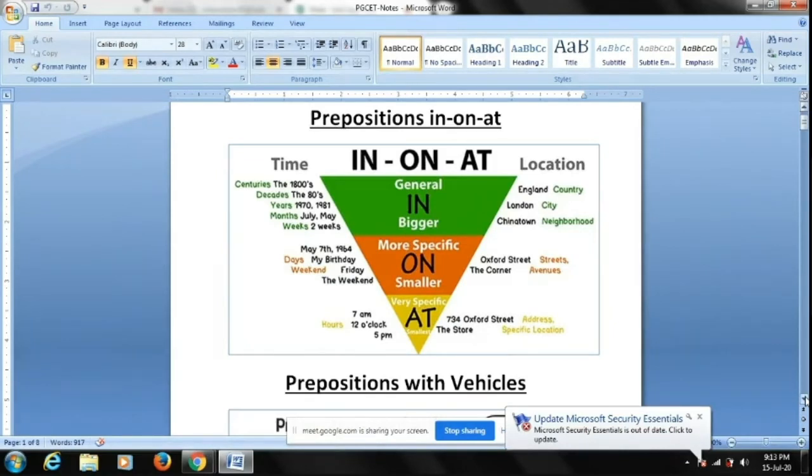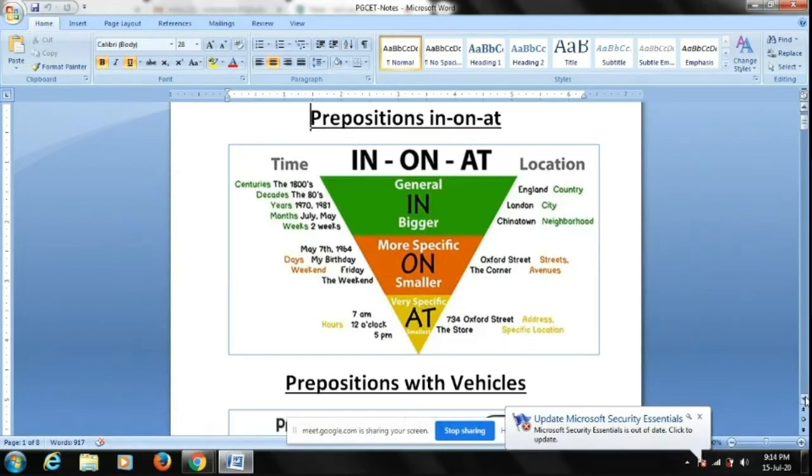In this inverted pyramid, if you look at the time part, whenever you want to talk about a time which is very big, like centuries, in the 1800s; decades, in the 80s, a decade being a span of 10 years; a specific year, in the year 1970; months, in July, in the month of May, in the month of June; weeks, I will finish this task in 2 weeks. So whenever you want to talk about time which is very big to measure, like century, decades, years, months, and weeks, we use in.